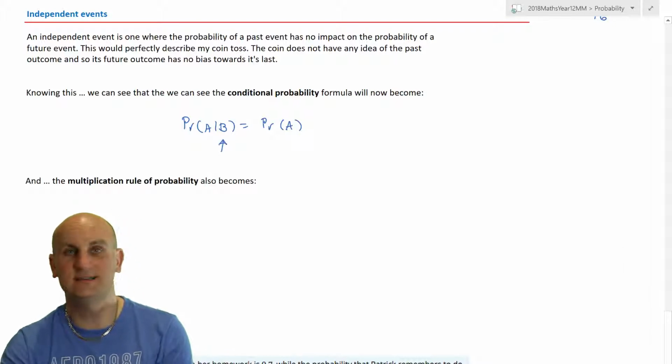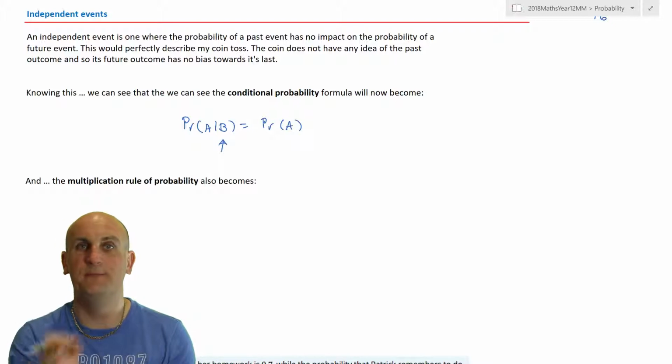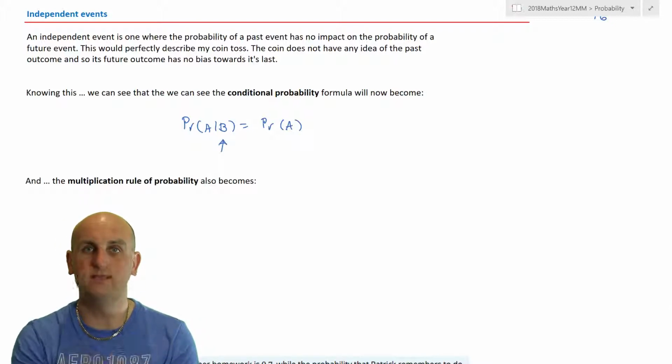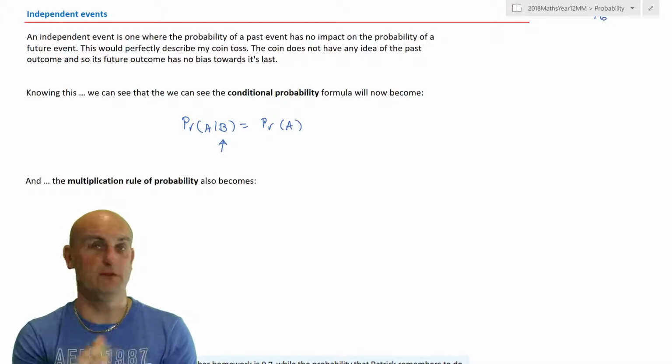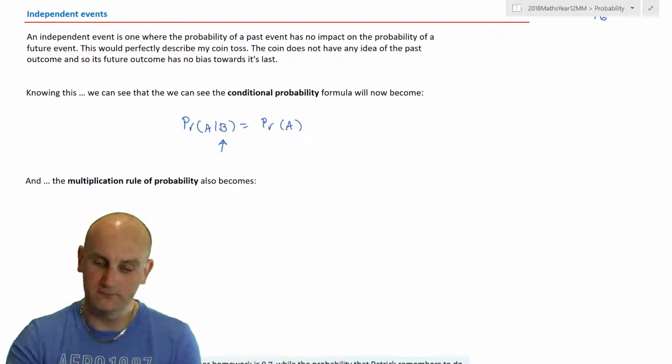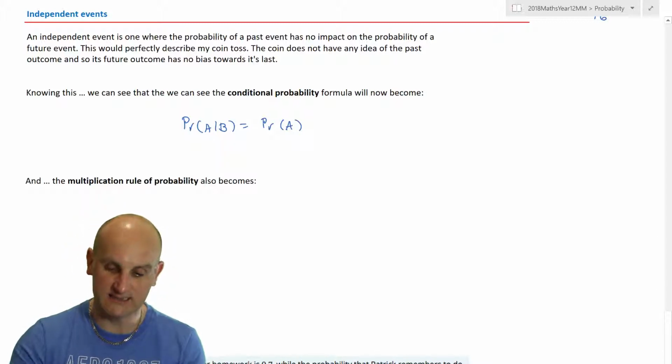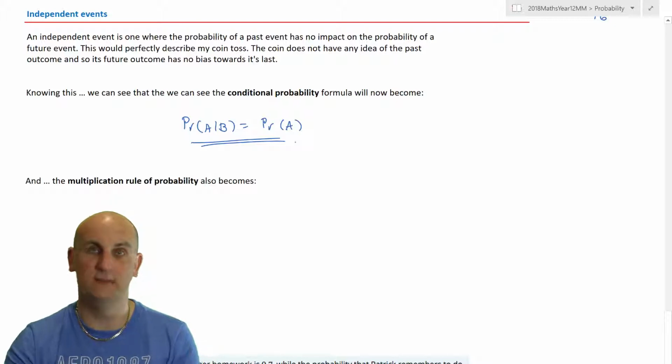And again, if you think of the sentence as the probability of A given that B has already happened, so what is the probability of A happening given that something's already happened? Well, I don't care. They're independent. A is A. If I toss my coin the second time, it's still a half. And this is one of the great tests for whether things are independent.